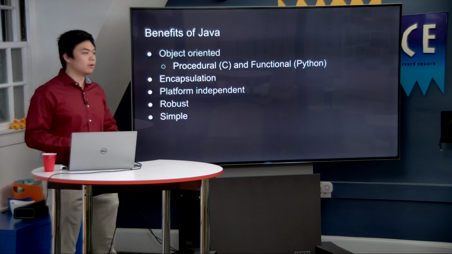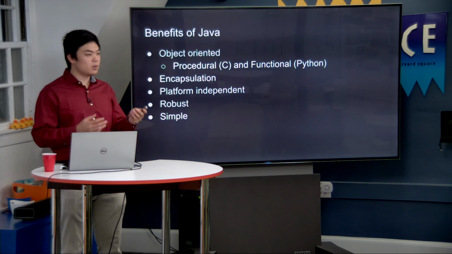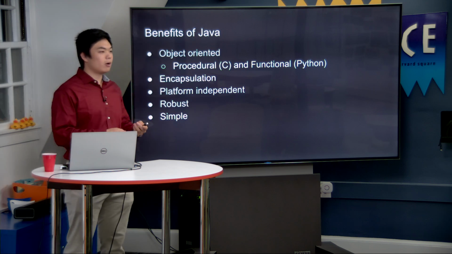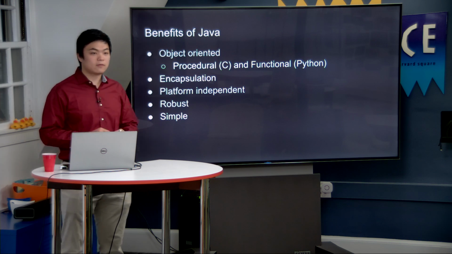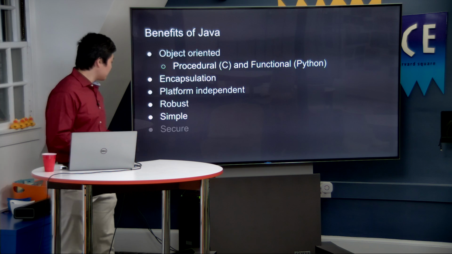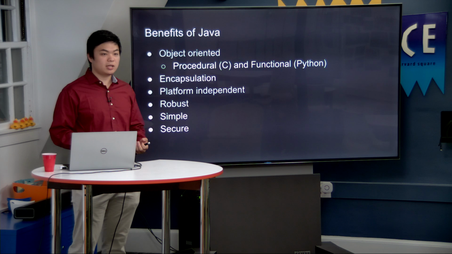Java is also simple. One of the other major upgrades I got from C is the fact that it no longer has pointers. You no longer have to worry about where your addresses in memory are because Java allocates them for you, and therefore it is easier, as I said before, to focus on the relevant tasks at hand. And finally, Java is very secure. I mentioned the Java virtual machine a moment ago.